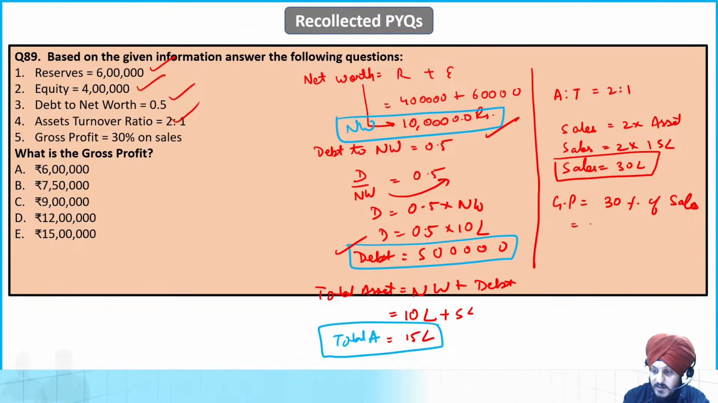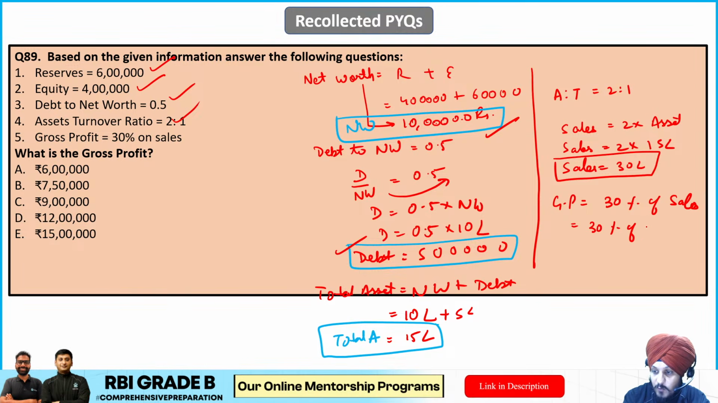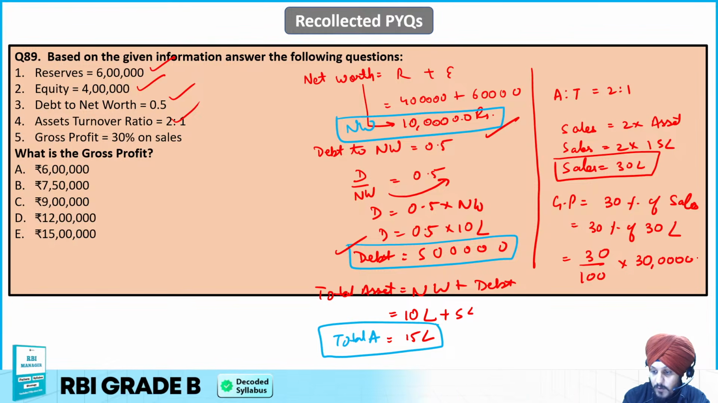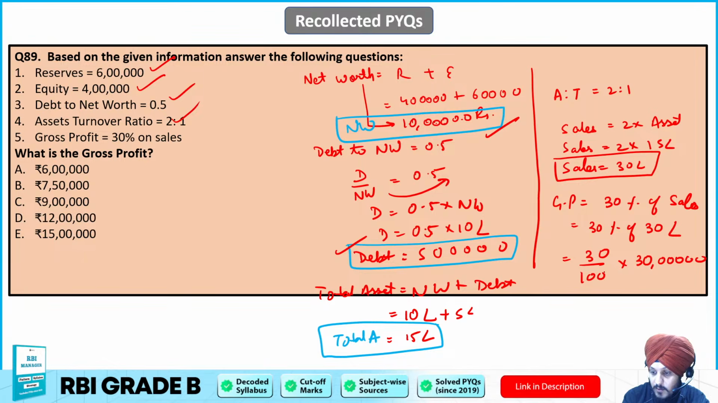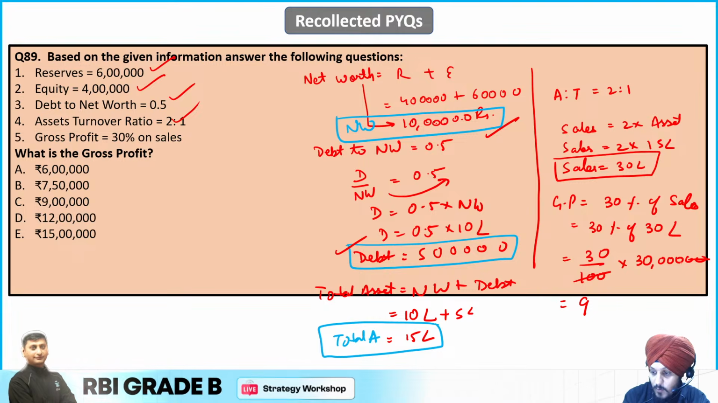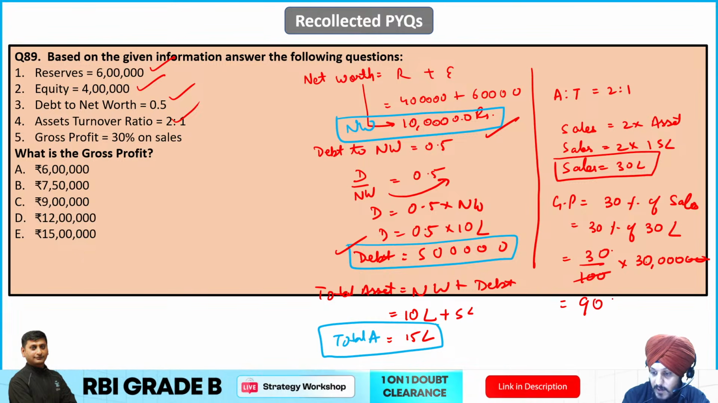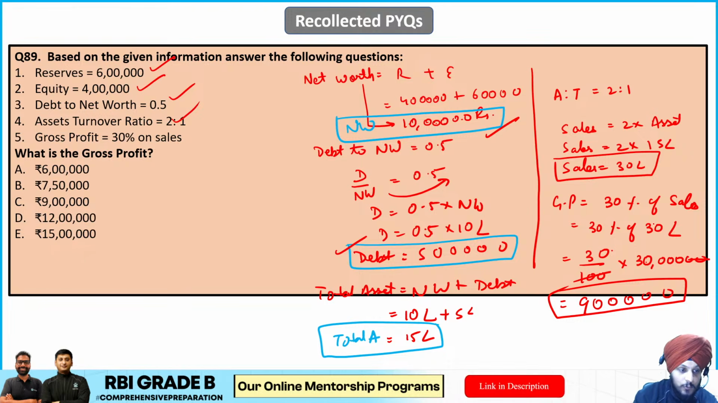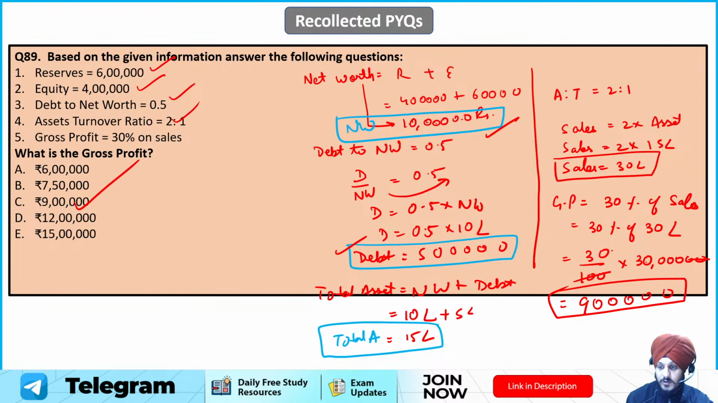So we can calculate it as 30% of what, 30% of course 30 lakh. So if you write it like this, 30 upon 100 into 30. And if you calculate it over here, so it is going to be 9, 3 into 3, 9, and 0, which is going to be 9 lakh. So this is going to be the gross profit, and this is going to be the answer to this question. So if you see the options, so C is going to be the correct answer. Okay? So that is going to be the answer to this question.